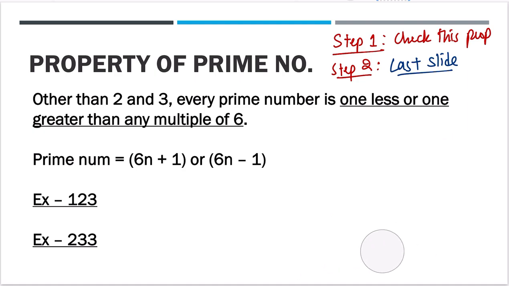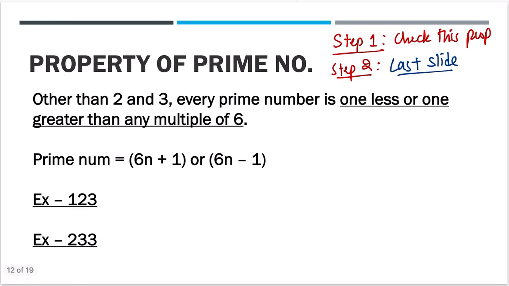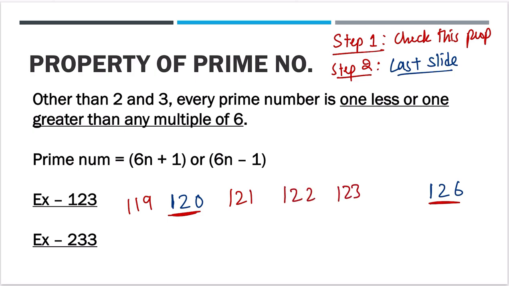Now, just to simplify, suppose 123. Remember we checked 123 in the last step. Now, if someone gives you 123, one method is you write 120, 126. These are multiples of 6. 120, 119, 121, 122, 123, 124, 125, 126 and 127. Which of these could be prime numbers?